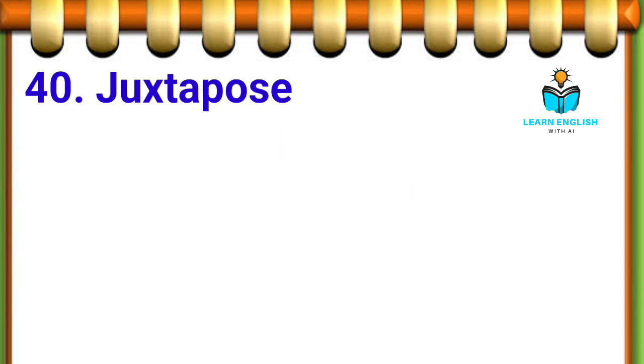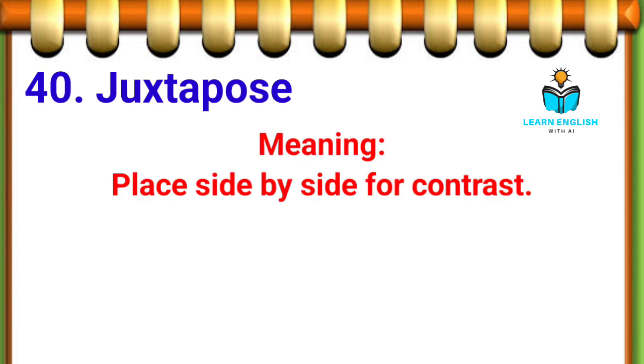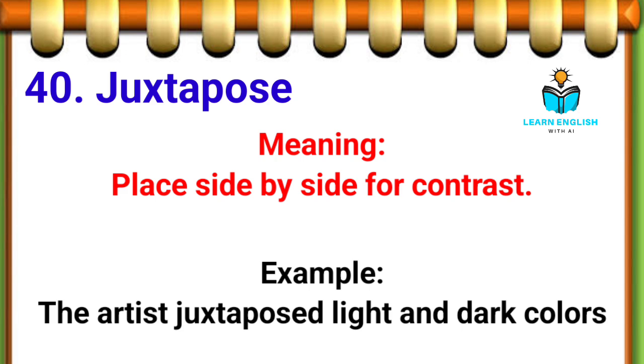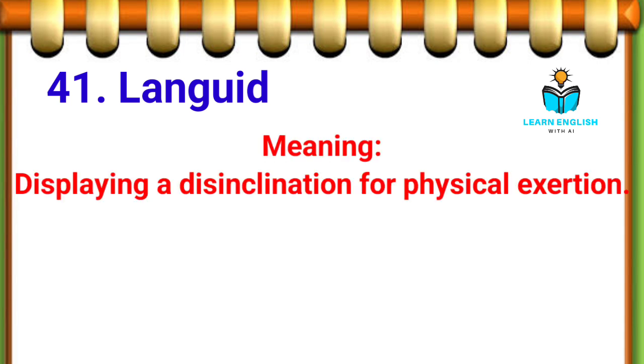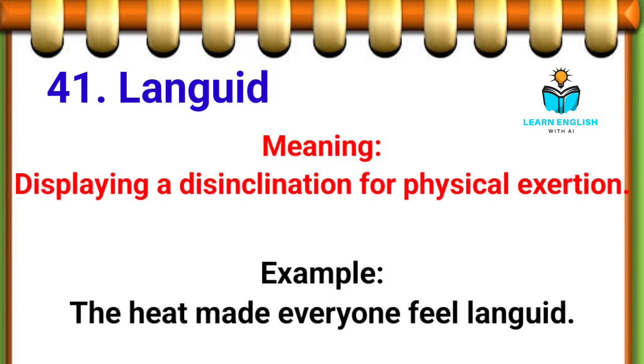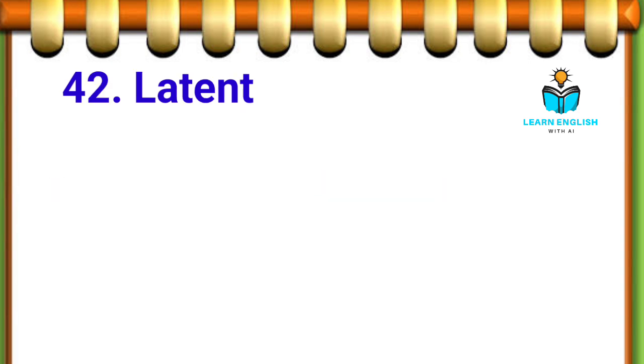40. Juxtapose, place side by side for contrast. Example: the artist juxtaposed light and dark colors. 41. Languid, displaying a disinclination for physical exertion. Example: the heat made everyone feel languid.